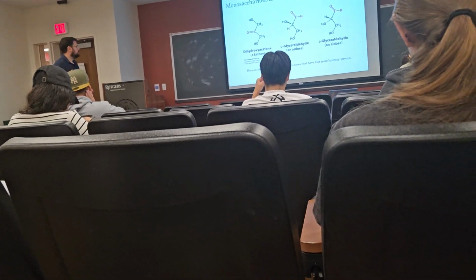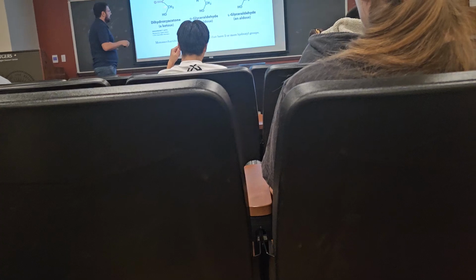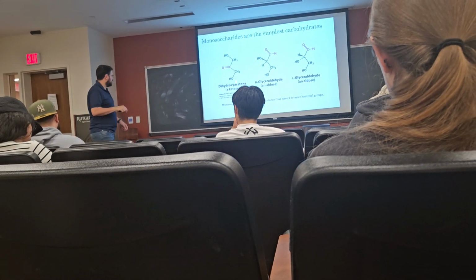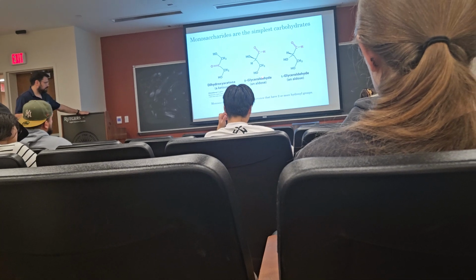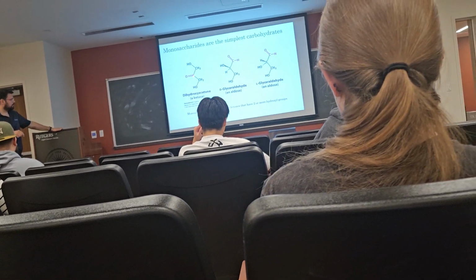So, sugars, saccharides. Monosaccharides are the simplest carbohydrates. Now, carbohydrate is just exactly as it sounds, the hydrate of carbon: 3 to 7 carbons in a chain, and at least 2 hydroxyl groups. Let's look at the simplest carbohydrates, which contain 3 carbons, and we see already that we have some variation. We have dihydroxyacetone, and we have glyceraldehyde. Let's start with dihydroxyacetone. Dihydroxyacetone is what we call a ketose.